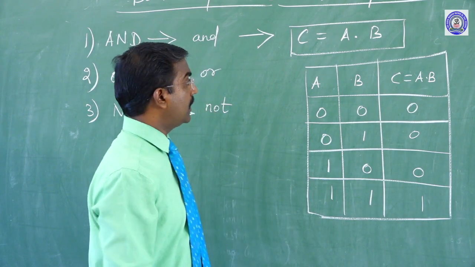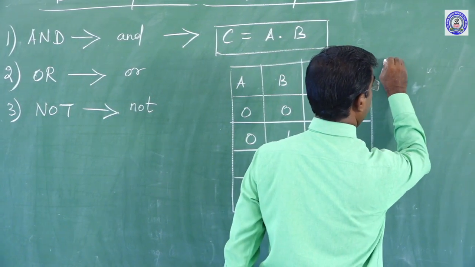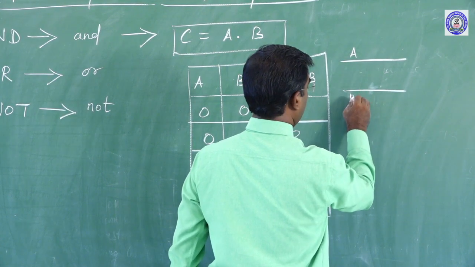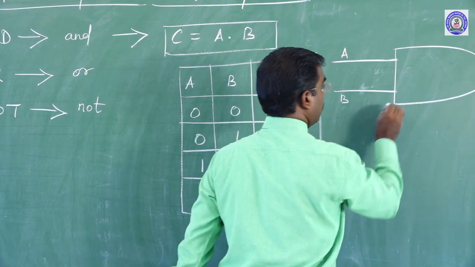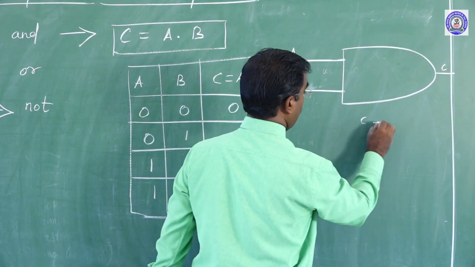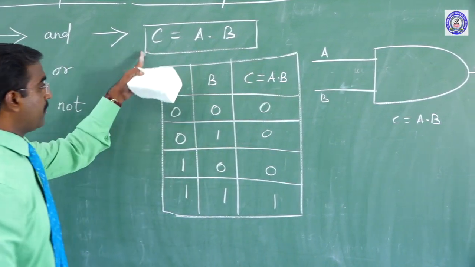Okay. Can I represent this diagrammatically now? In this gate, this is the AND gate, A, this is B. Okay. So this is logic gates. Clear? Yes. In this part, C. So C equal to A into B. Okay. This is the formula.